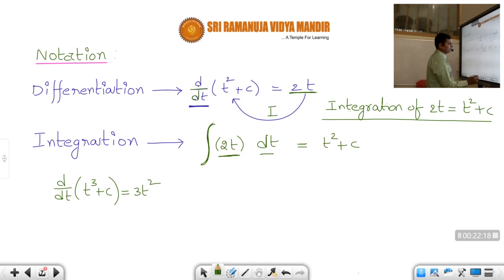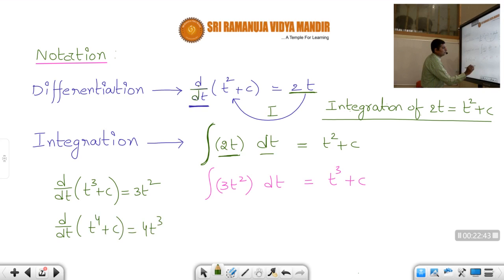Integral of 3t square dt must be equal to how much, students? t cube plus c. That's all. Okay, so opposite. In the same way, suppose we have d by dt of t power 4 plus c, that is equal to how much, students? 4t cube plus d by dt of constant, which is 0, correct or not, students?